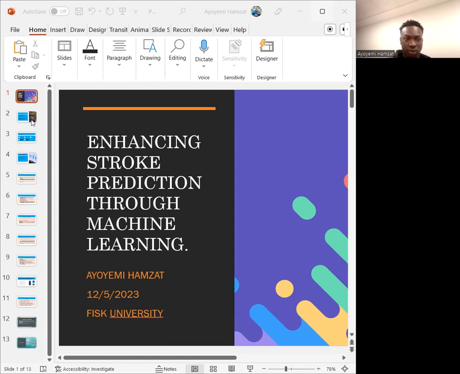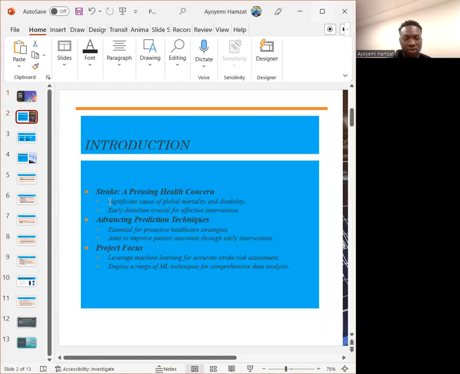Moving on to the next slide, I'm going to be introducing stroke. Stroke stands as one of the leading causes of disability and mortality. Its impact is profound, touching lives and communities. Early detection and prevention are key, yet they remain a challenge worldwide. This is where my project steps in. The goal of my research is to enhance stroke prediction using a large range of machine learning techniques. By analyzing healthcare data, I aim to identify the patterns and indicators that could signal the risk of stroke before it occurs.